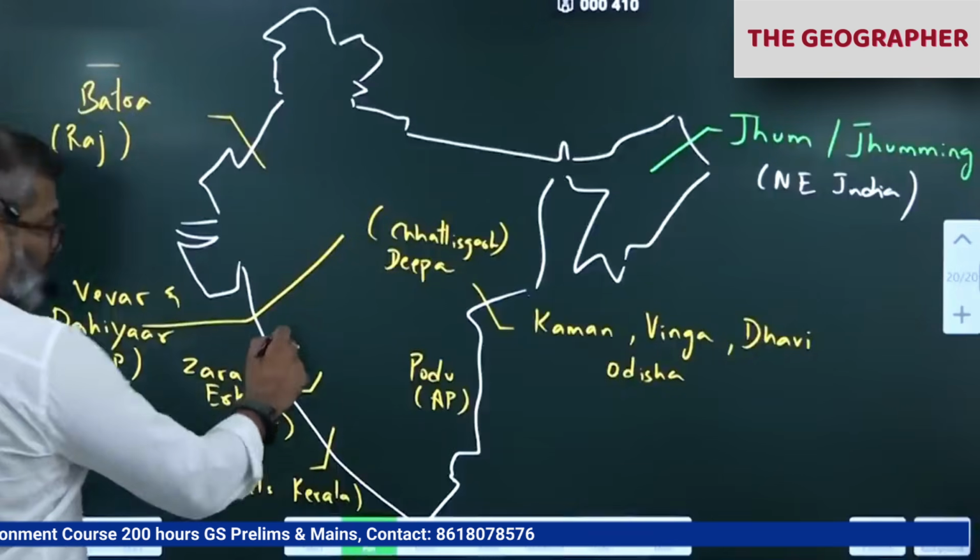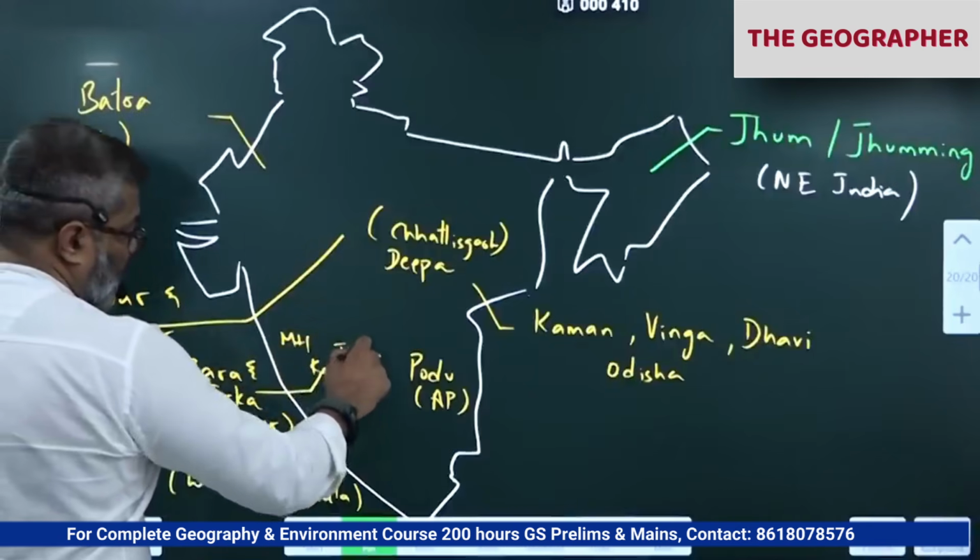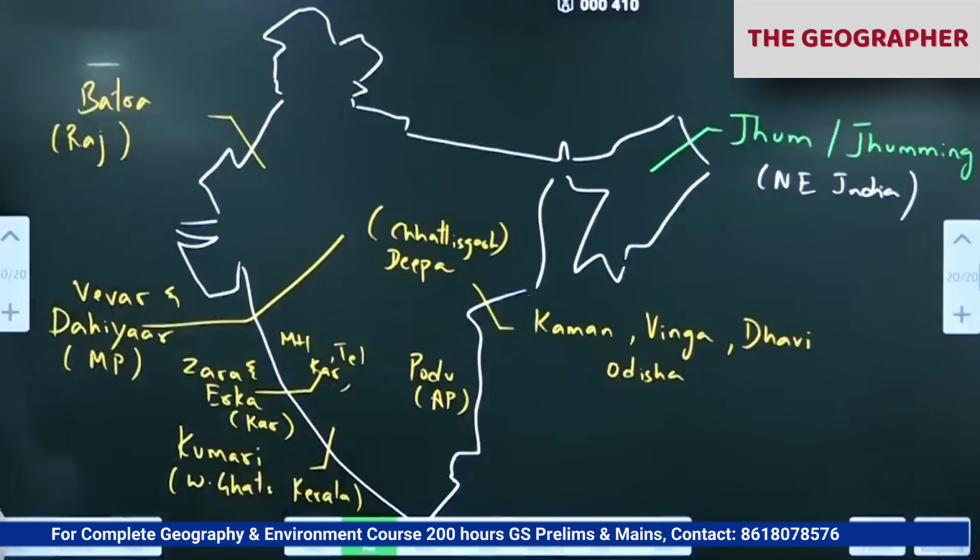In this belt, Maharashtra, Karnataka and Telangana belt, they call it Jara Erka. So with the help of the map I have given, in the forest areas of these regions, Western Ghats stretch, Northeast India, Bastar belt in Chhattisgarh, Odisha, AP border, and Rajasthan, we have shifting cultivation.